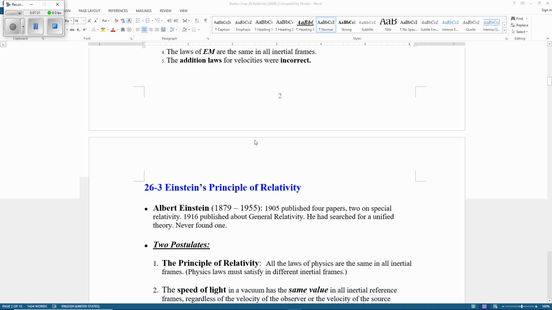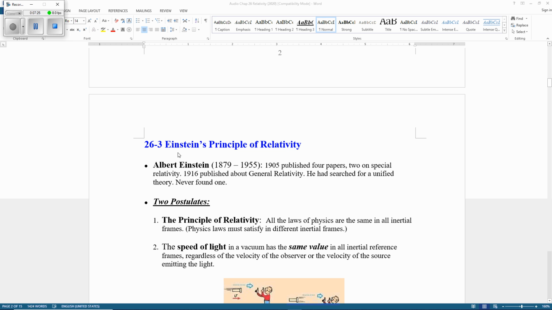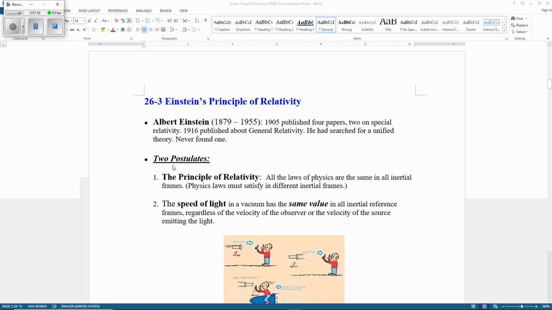Okay, so now that's a problem we have the answer. So Einstein gave a principle of special relativity about 1905, and 10 years later, he also published the general relativity. The whole theory of special relativity is based on two postulates.